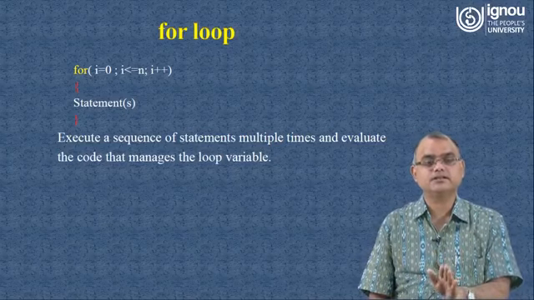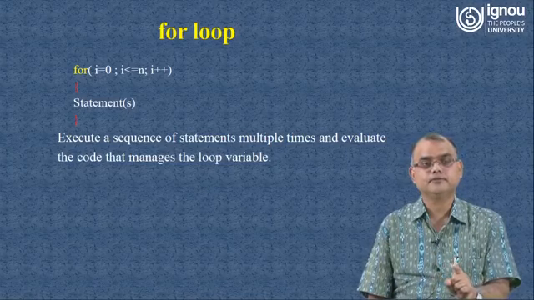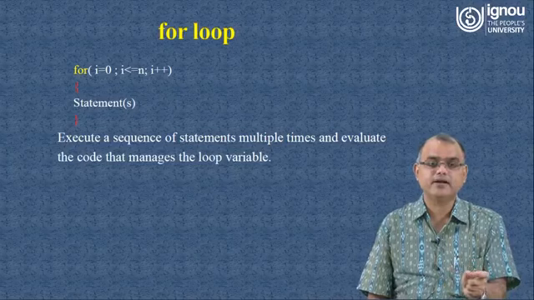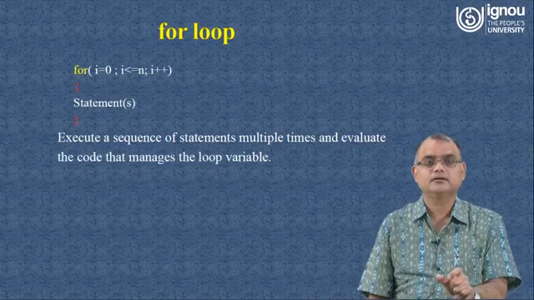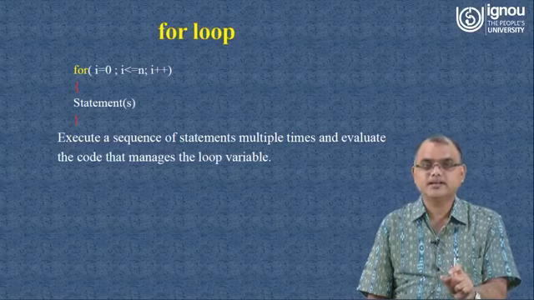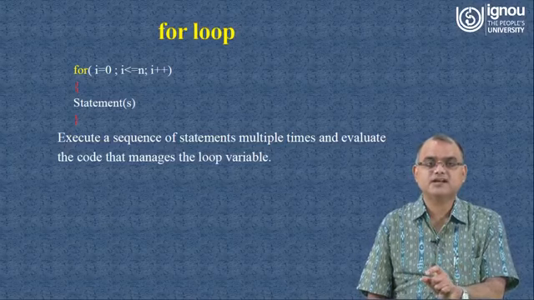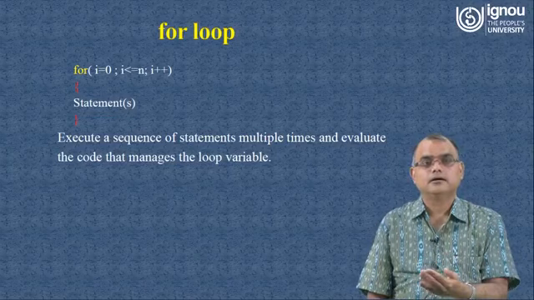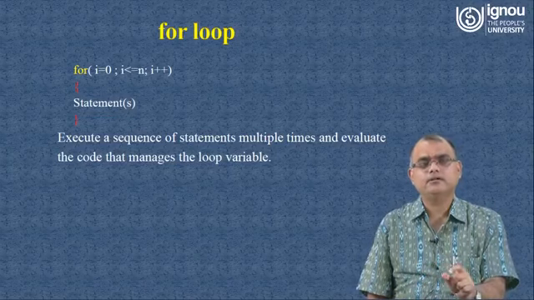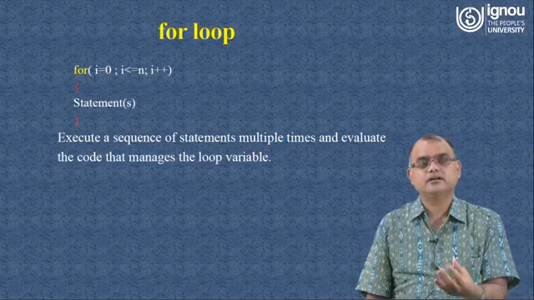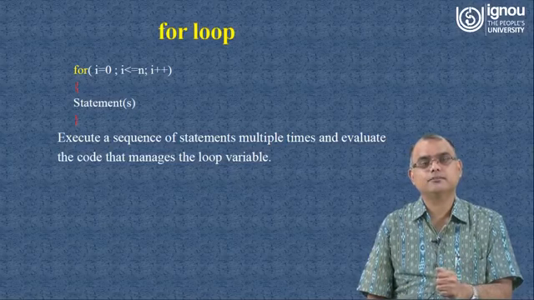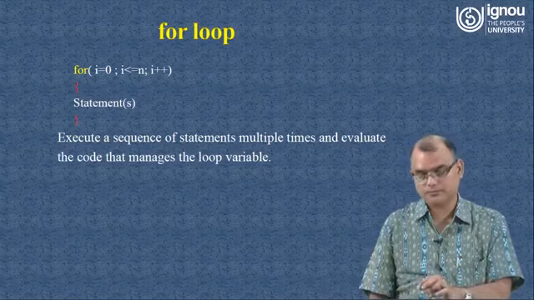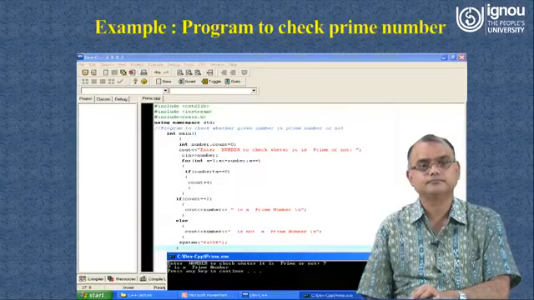So here you can see there are 3 components in the for loop. The first component says the initial value, the second one says the condition or the termination value, and the third one says the alteration in the variable, which is going to decide the number of operations or the number of iterations you are going to perform in that particular way.